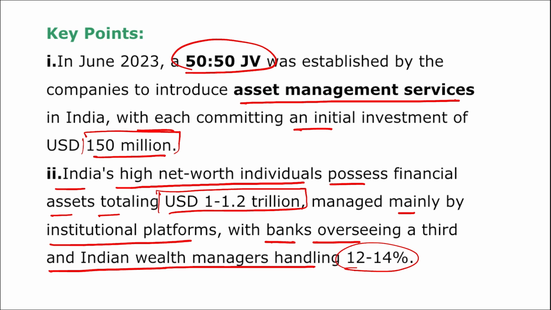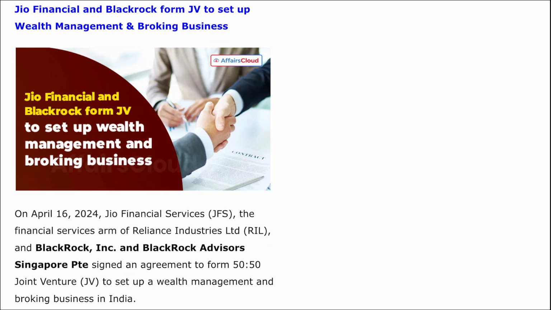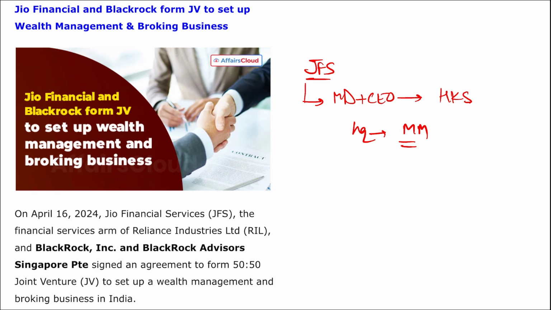And this newly formed joint venture will be competing with bank-led wealth management firms and other key players such as BNP Paribas Wealth Management, 361, Nuvama, Advendos, etc. Coming back to JFS, Jio Financial Services, who is the managing director and chief executive officer here? Hitesh Kumar Sethia. Where is the headquarter? It is in Mumbai, Maharashtra, right?